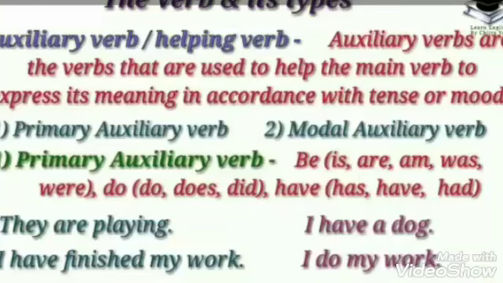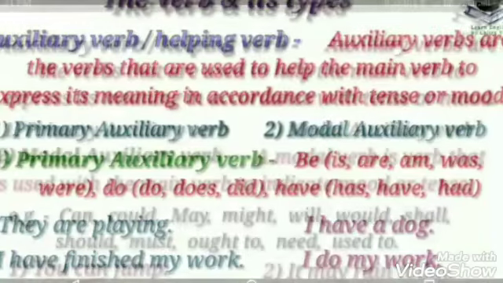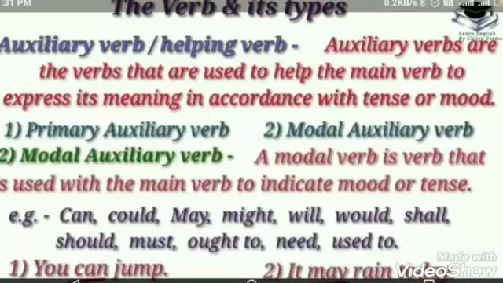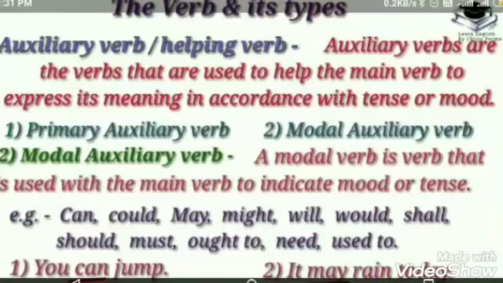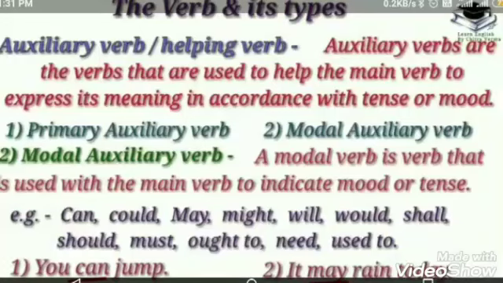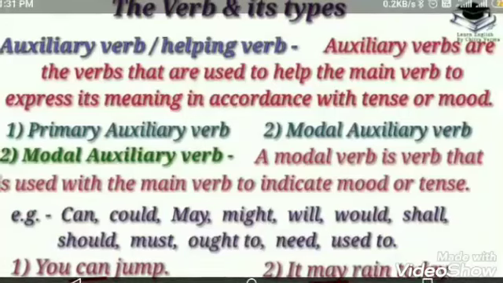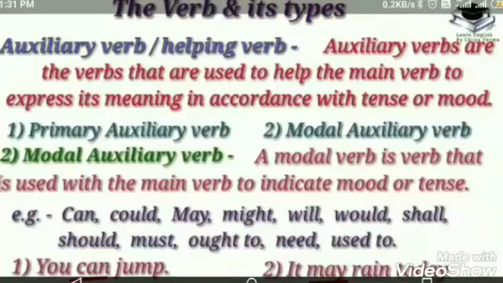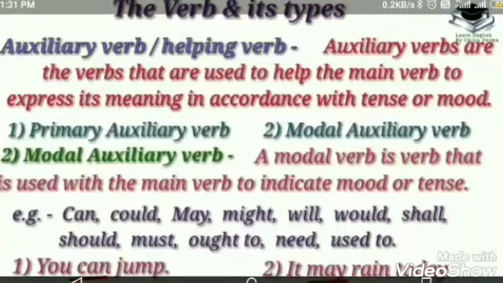We'll see the next. That is auxiliary verbs. They are known as helping verbs also. Auxiliary verbs are the verbs that are used to help the main verb to express its meaning in accordance with tense or mood. There are two types of auxiliaries. The first is called primary auxiliaries.